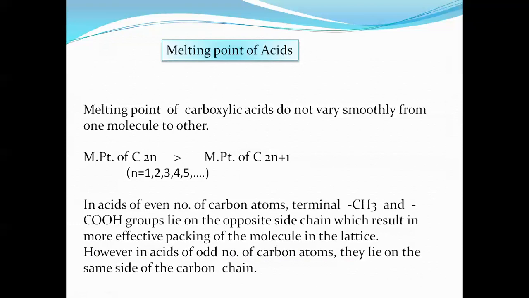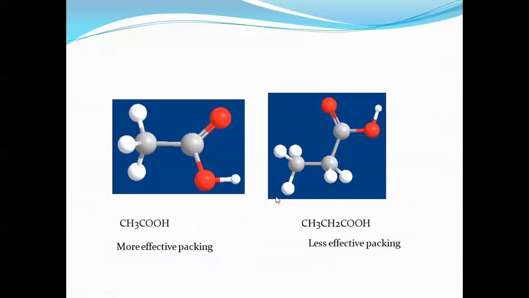The reason is that in acids with an even number of carbon atoms, the terminal CH3 and C double bond OH group lie on opposite sides of the chain, which results in more effective packing of the molecules in the lattice. Therefore, acids with an odd number of carbon atoms show lower melting point because these groups lie on the same side of the carbon chain. That can be clearly understood by this concept.